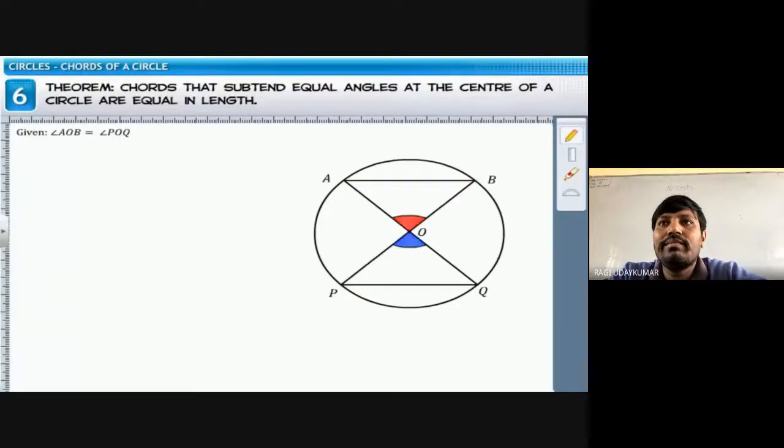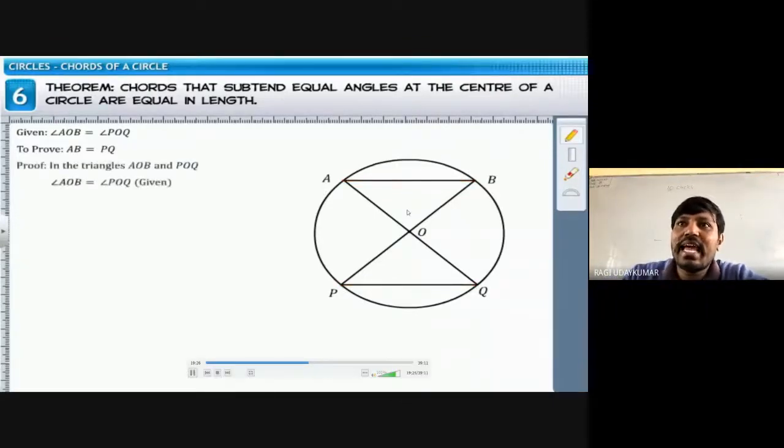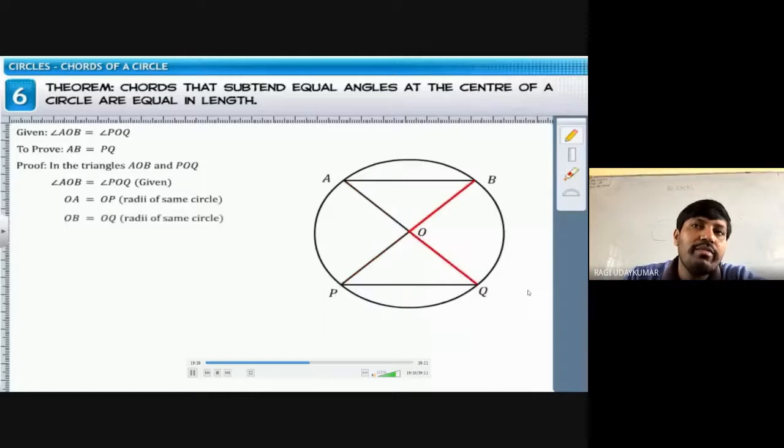Okay, so ये भी it is an easy task for you to prove. SAS congruency आ जाएगा, because see here this angle equal to this angle is given to you, this side equal to this side आ जाएगा, radius है, ये भी radius है. You can prove that triangle AOB is congruent to triangle POQ.